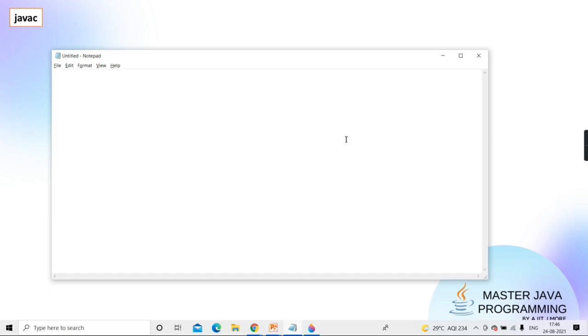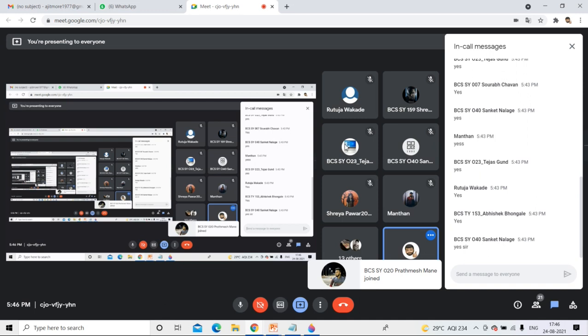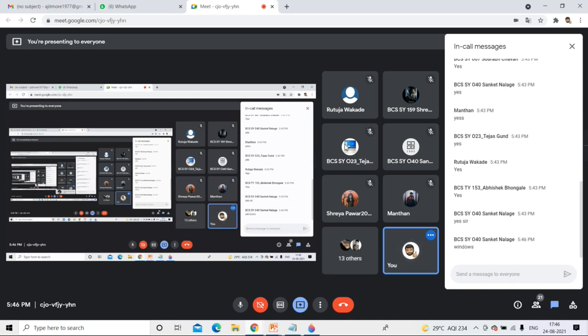Clear? That way you can tell me in the chat window. So accordingly we will start our practicals in that way. Okay, I guess we should do it in open source only, but some are saying Windows. Okay, Sanket is saying Windows. But if you all are from BCS background, you should get experience in that only. No issues, I'll show it on Windows, no problem.